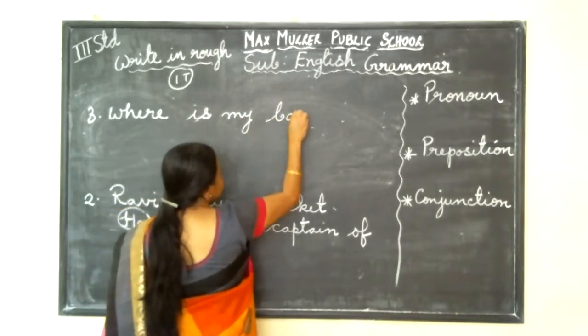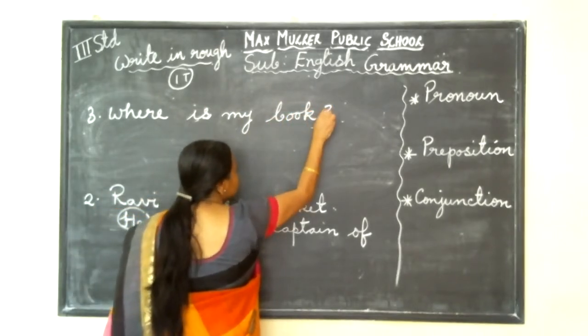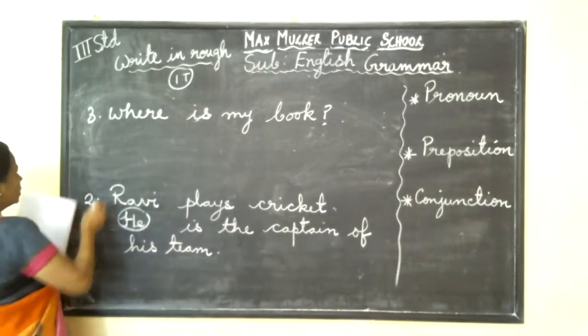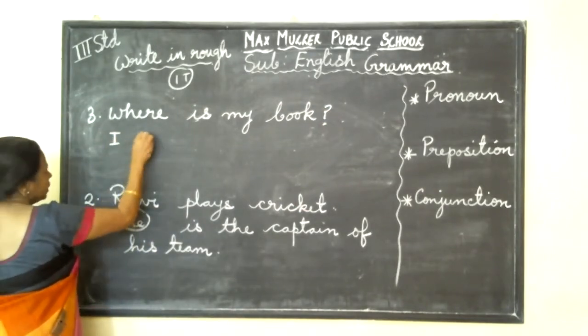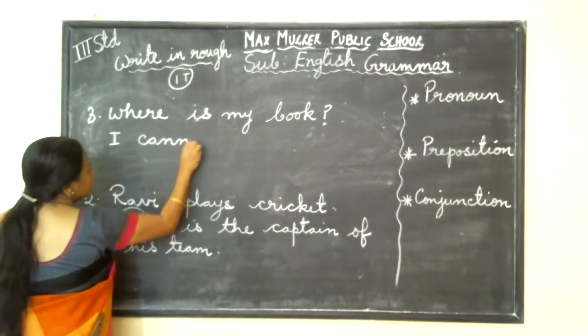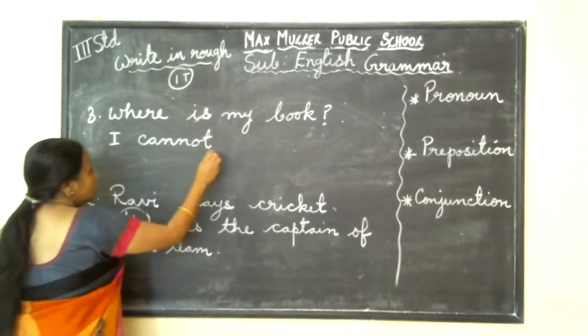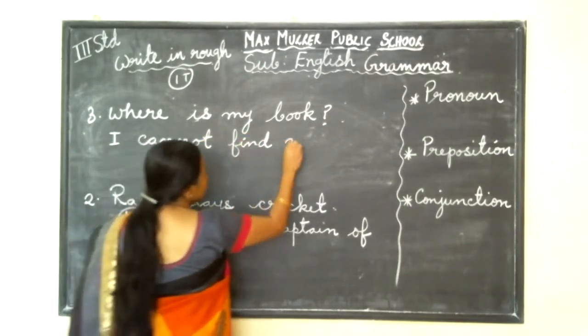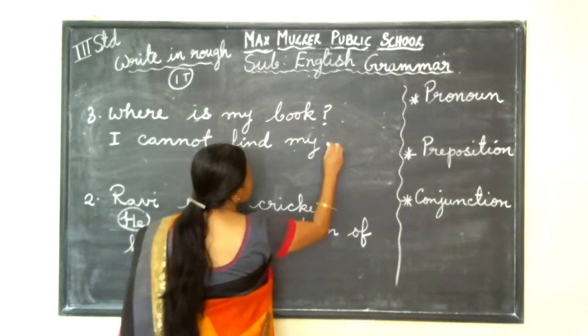I'm asking, where is my book? So question mark. Second line I'm writing: I cannot find my book.